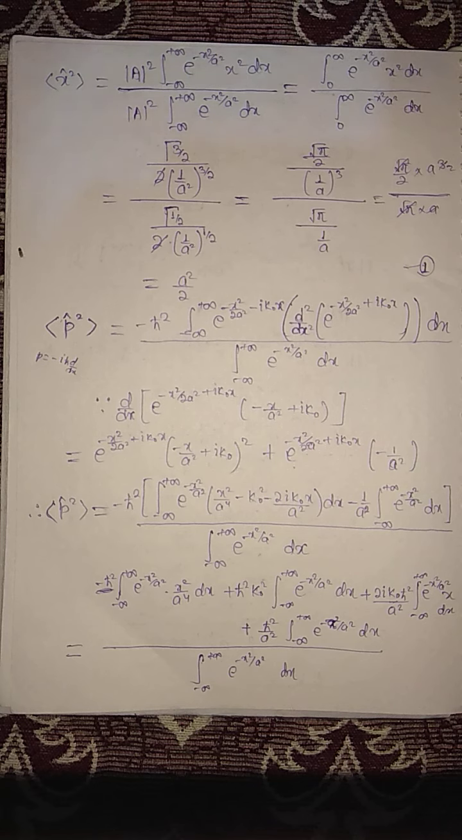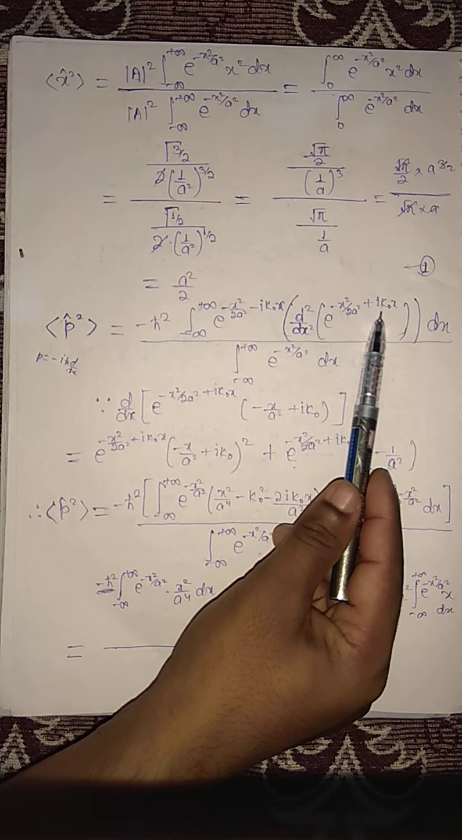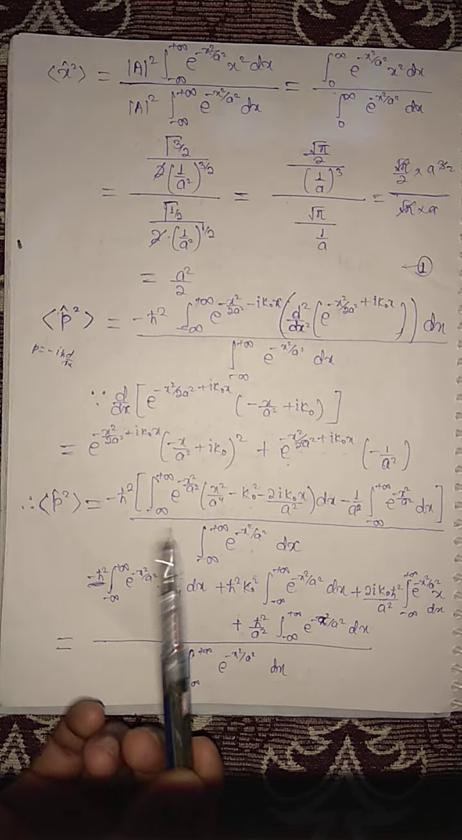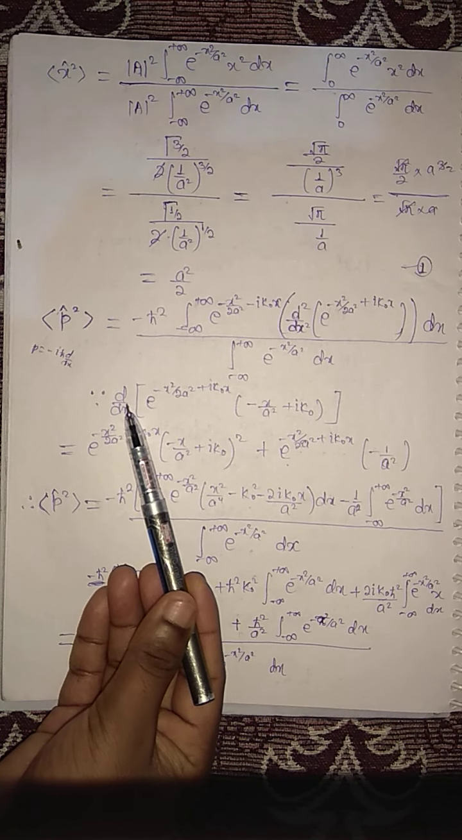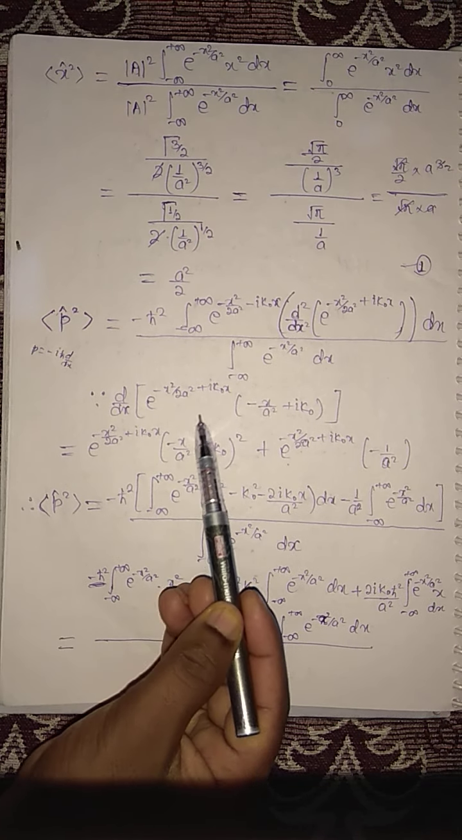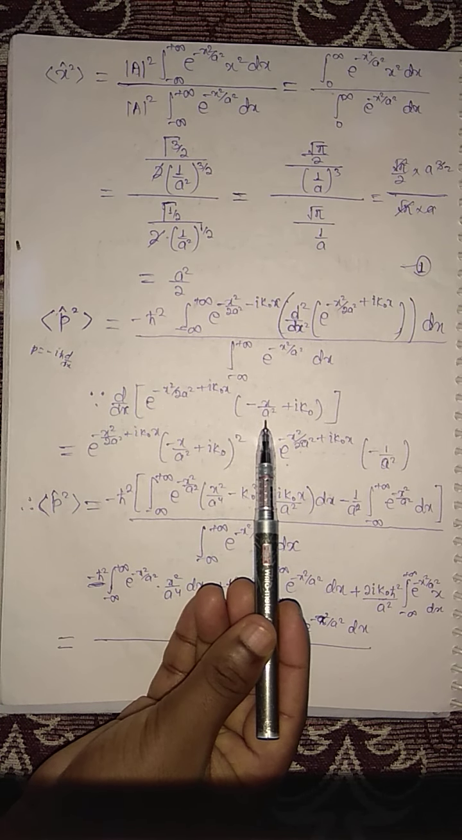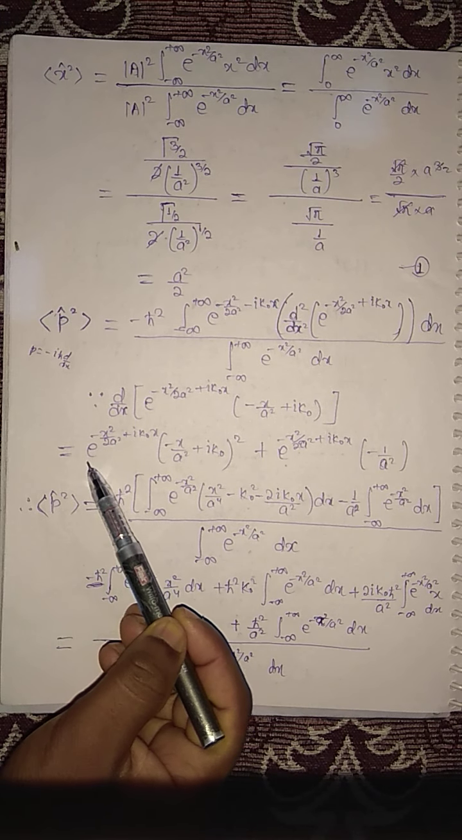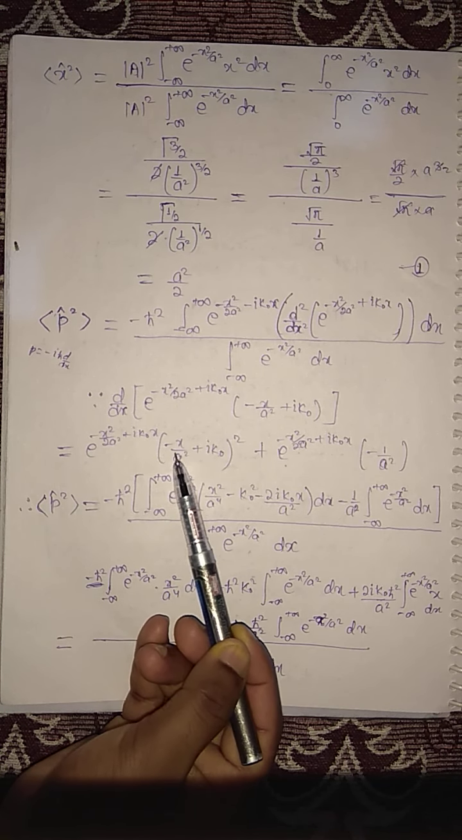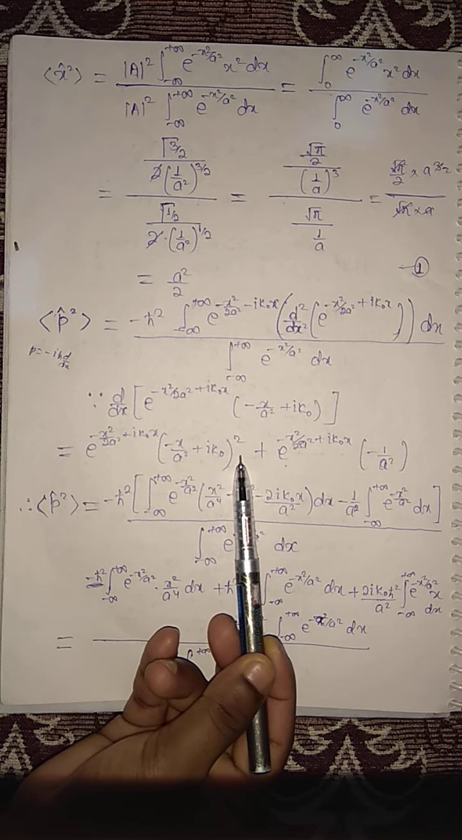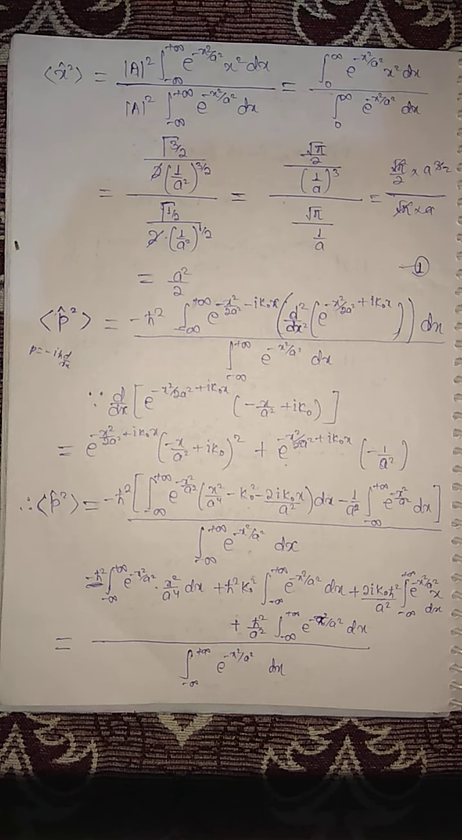So again you have one more basic integration, d2 by dx square of exponential minus x square plus iota k naught x. So again, you have to notice d by dx of exponential minus x square by 2a square plus iota k naught x equals exponential minus x square by 2a square plus iota k naught x times minus x by a square plus iota k naught, squared, plus exponential minus x square by 2a square plus iota k naught. Simple basic formula used.